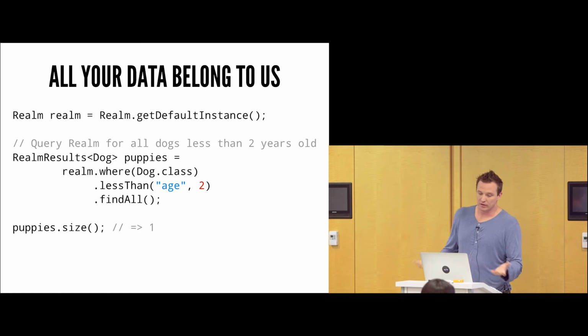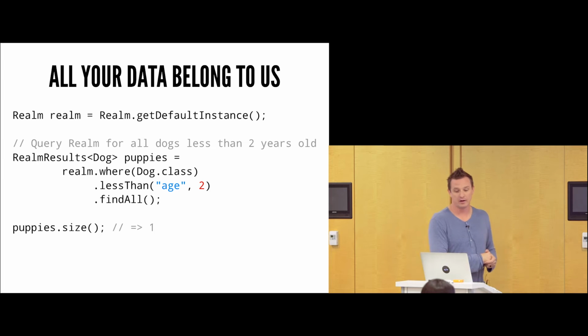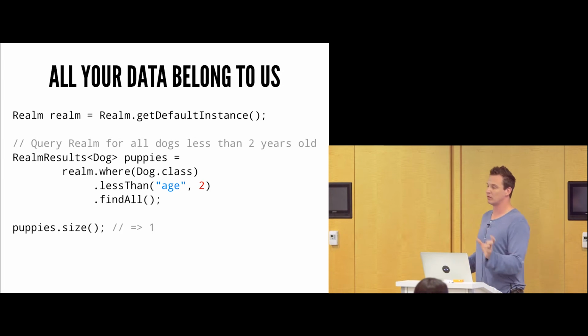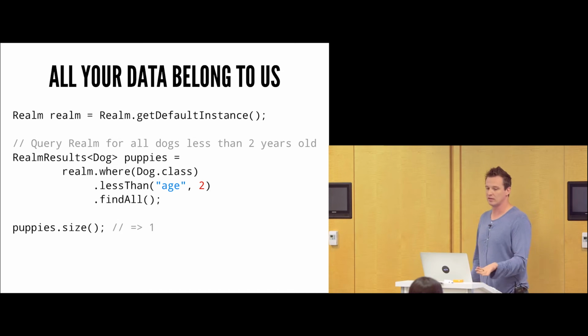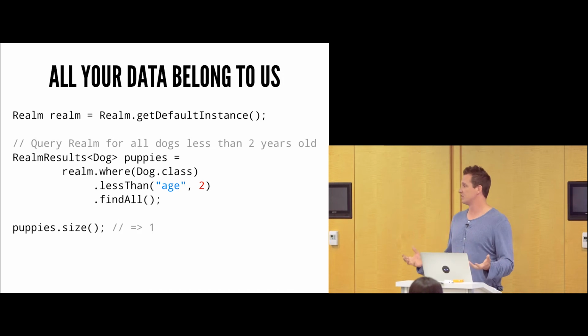All right, so if we take a look at this, we're also going to do a little more querying here. And you'll notice I'm going to go ahead and get a list of dogs here. And notice RealmResults of Dog. All this really is, is a glorified list of T. So if you think of this as a list of T, you can pretty much do everything you normally do with a list here. But it has a bunch of extra things on it for Realm itself. So we can actually start with realm. We can query for dogs. We can get a list back of dogs and do things with them. As you can see here, we can get the size of them.